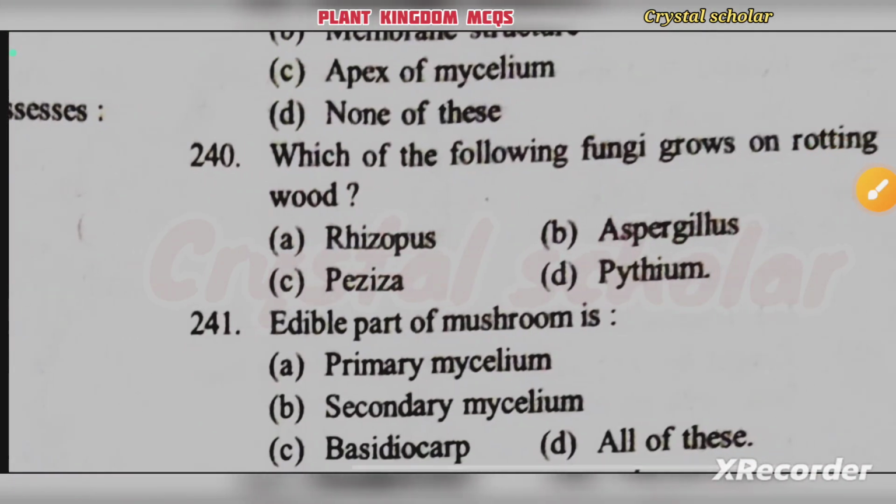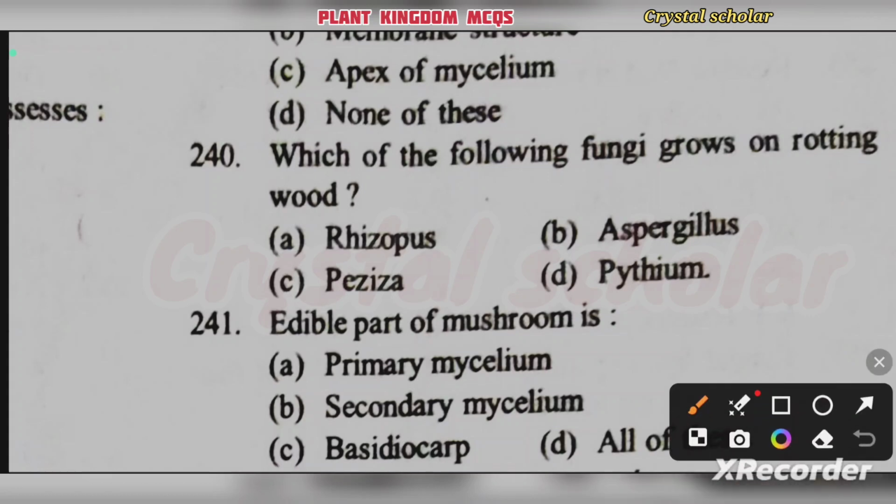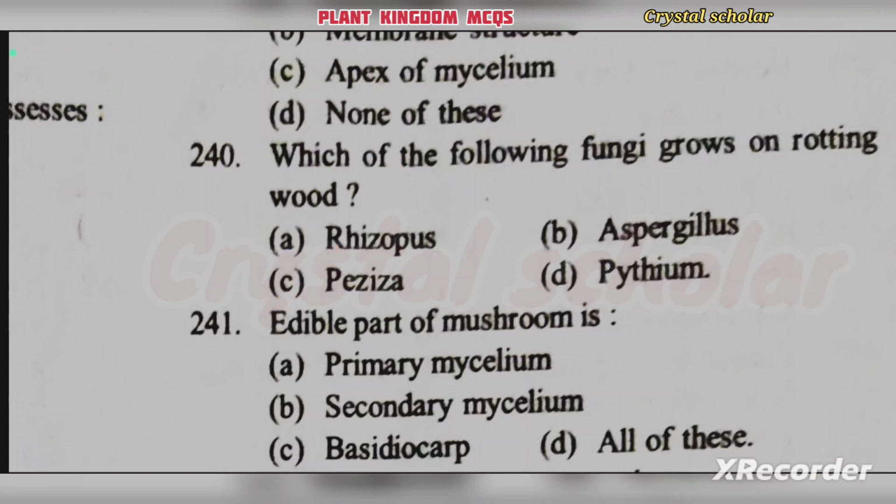Then next, which of the following fungi grows on rotting wood? Rhizopus, Aspergillus, Peziza, Pythium. Peziza is the fungus that grows on rotting wood.